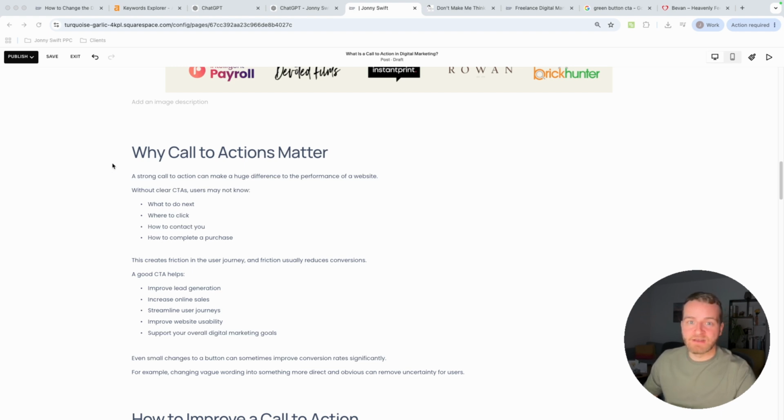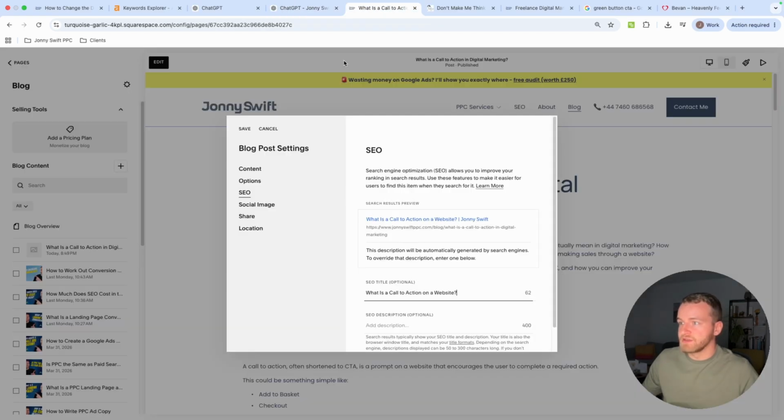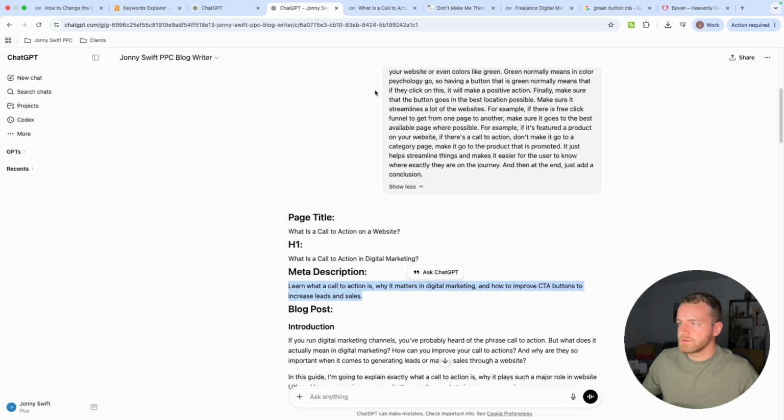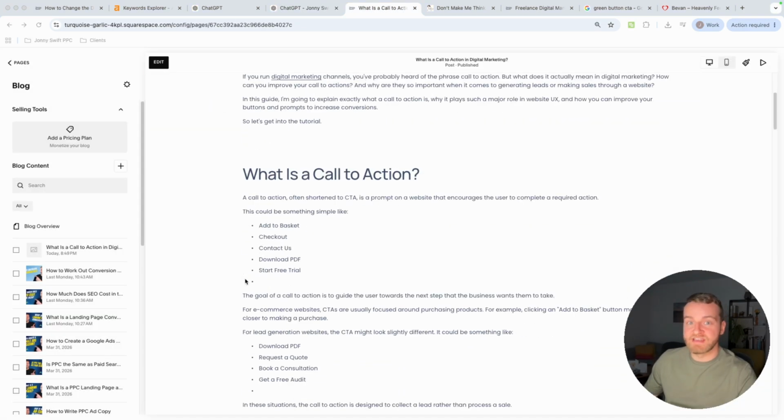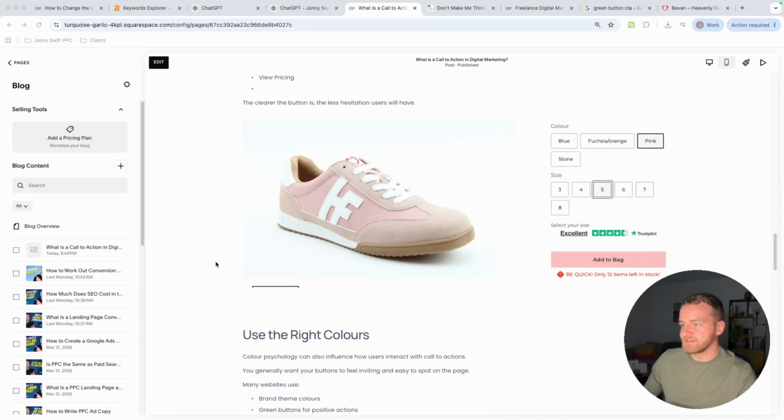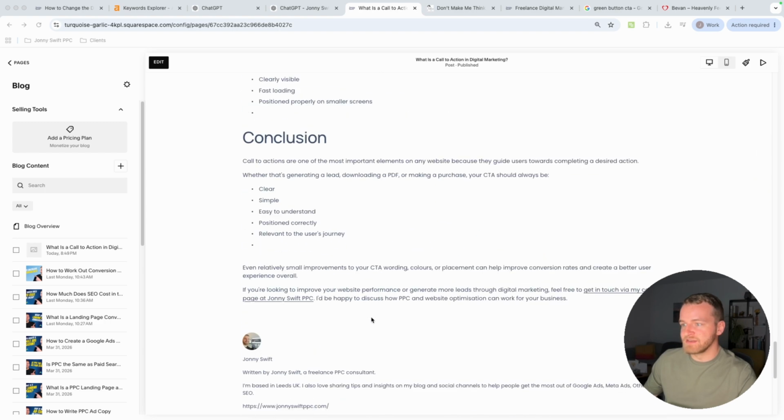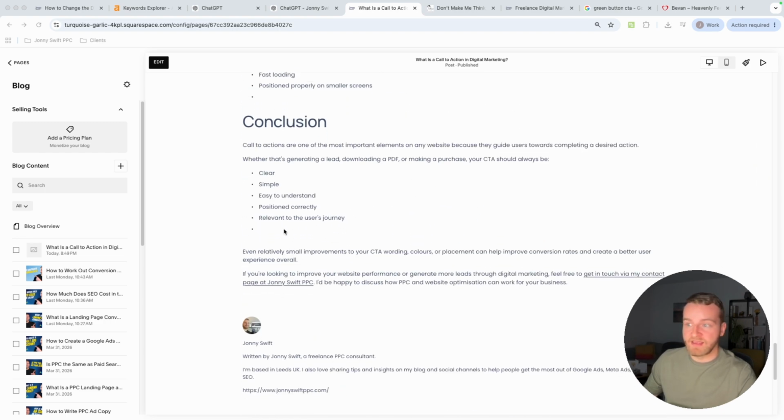So I'm just going to add it how I do it on Squarespace, which is nice and easy, using exactly the same method as I used before, like so. Then saving that. And now you can see I have got a blog post live that is nicely formatted, and it didn't take me too long. Just make sure you cut out any errors like that and you are good to go. It roughly took me, probably without the video recording and stuff like that, about 10 minutes to do this from start to finish. And once you get into the flow of things, you can get this done much quicker, but it all depends on a user by user basis and also how long you talk for.